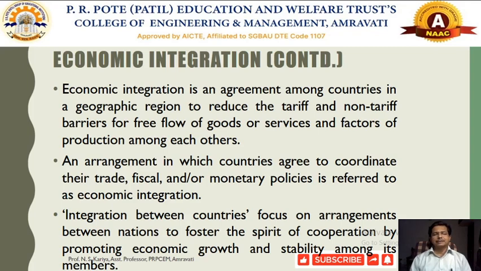They think in a way that they try to promote the economy of the country, and on the same principle economic integration came. Here we try to promote different countries or a geographic region where we reduce the tariff between the member countries as well as non-tariff barriers, so that we can make a free flow of goods and services and other factors of production.